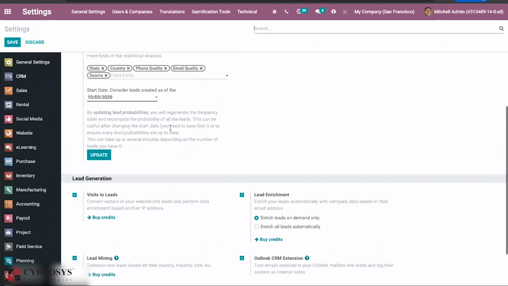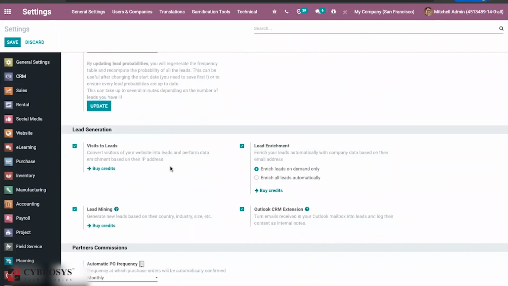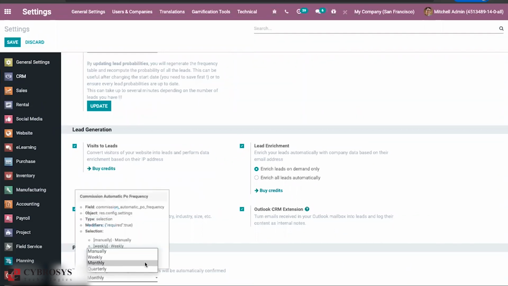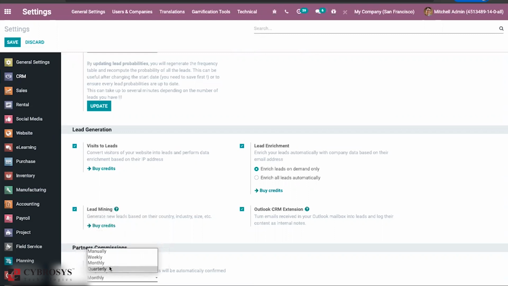Again, if you go to this, you can find that all menus have this particular documentation details. Then we have a partner commission set frequency, which sets how the commission should be calculated. It can be a manual one or a weekly one or monthly one or a quarterly one. Based on that, Odoo will automatically create RFQs based on the commission plan, and it will be created as a draft entry. So we can confirm it manually.